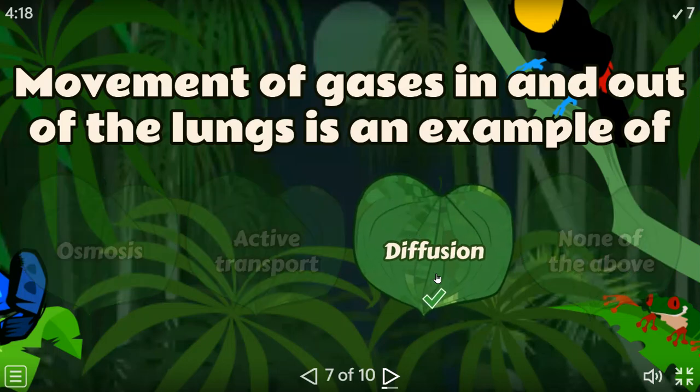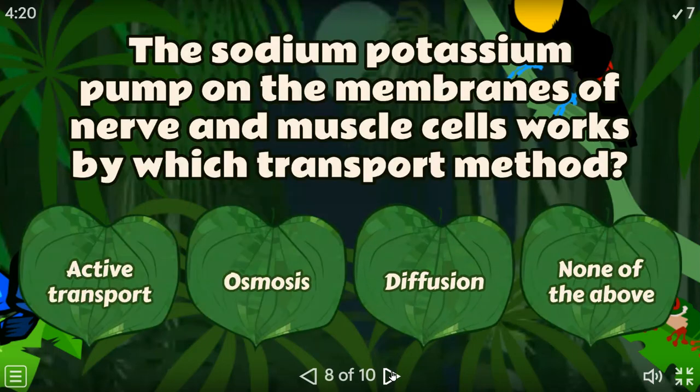Okay, yes, very good. So the sodium potassium pumps on the membrane of the nerve and muscle cells work by which transport method? So here we have the sodium potassium pumps. They are present in the cell membrane to help the sodium and potassium move in and out of the cells. Okay, and also yes, they will use energy, just like the carrier proteins.